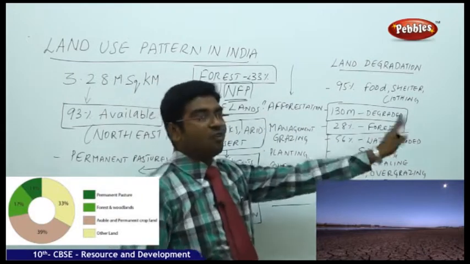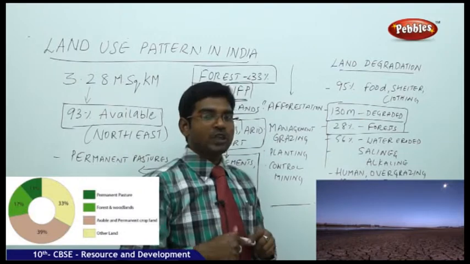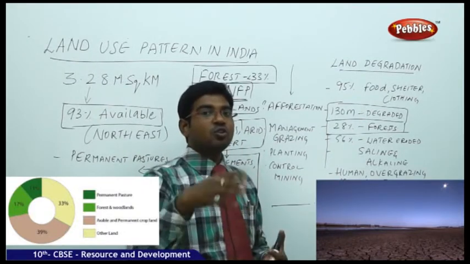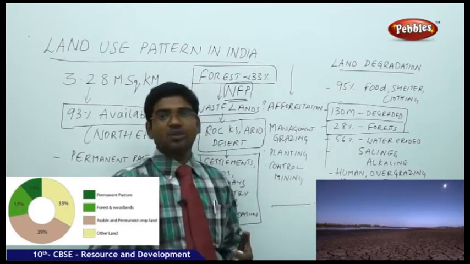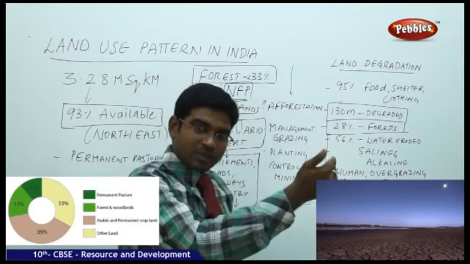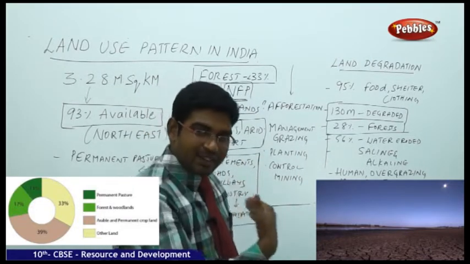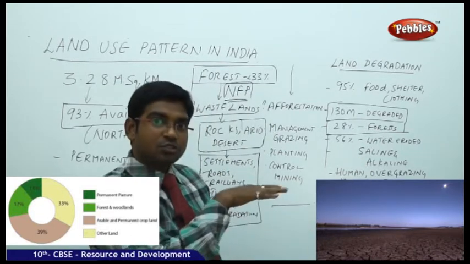56% is water eroded. How can water spoil the land? I told you just now one example. Chemicals can bring it. When you go to any beach, you observe the water flow coming towards us. When the water is coming towards us, you find bubbles, and when water is leaving us, you find some black particles settling down on the seashore.